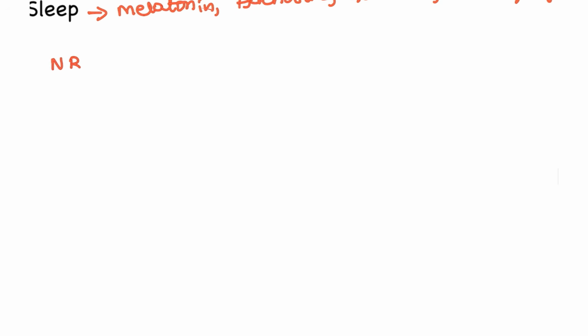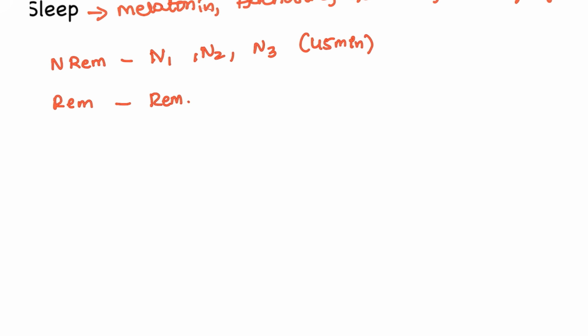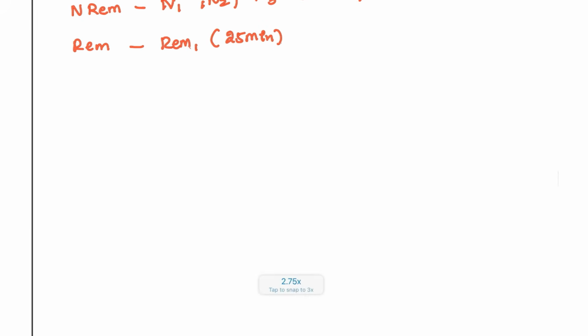It is divided into non-REM stages and the REM stages. In non-REM stages, we have N1, N2 and N3. This is around 45 minutes. Next we have the REM stage. This is only the REM 1 stage, around 25 minutes. Around 70-75 minutes we will have the sleep episode, and it will recycle the whole night. That is how we are going to sleep.